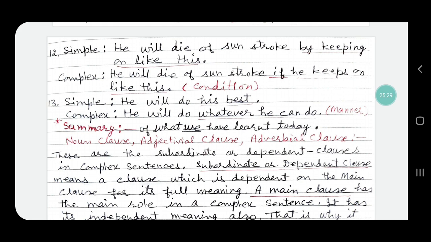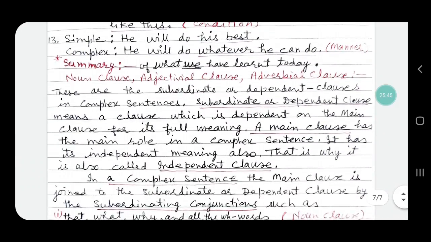Next sentence, simple sentence: he will do his best. His best will be changed into an adverbial clause. The complex sentence will become: he will do whatever he can do. Whatever he can do is an adverbial clause of manner. So the complex sentence.